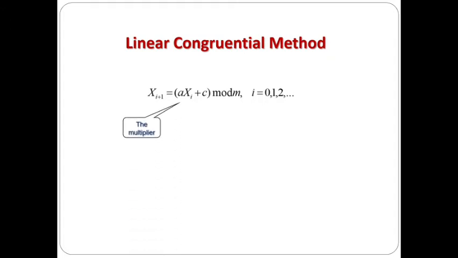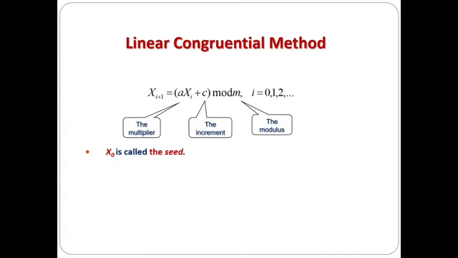This a is called the multiplier, this c is called the increment, and this m is called the modulus. And we have to start from the x0 value. We have to assign that x0 value and start from it. That x0 value is called the seed value. So here we need the x0 value for calculating this, which is one of the random numbers.